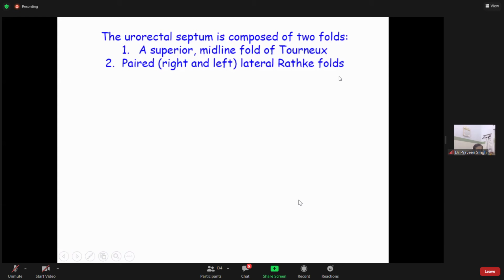Two folds. One is called the superior midline fold of Tourneux, and the second is the paired right and left lateral Rathke folds. So the fold of Tourneux and the Rathke folds. Tourneux is midline and Rathke is paired, right and left.